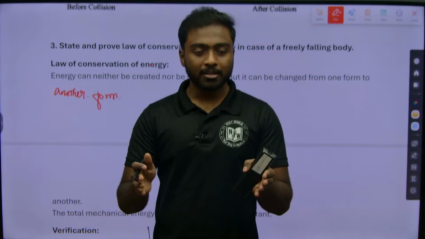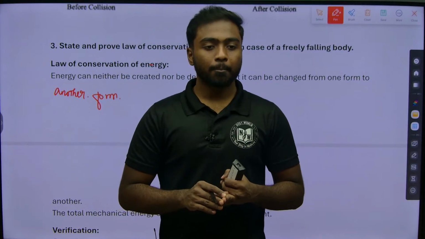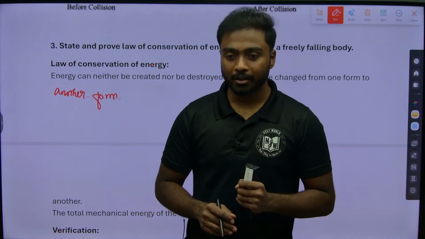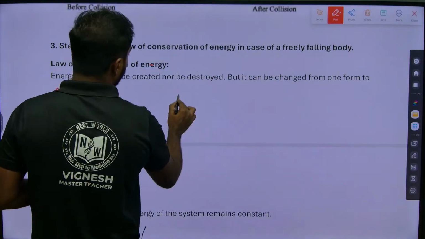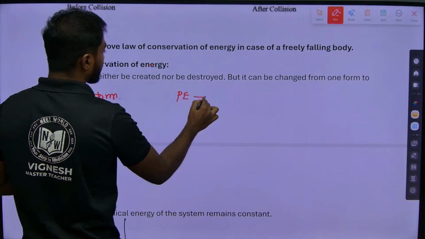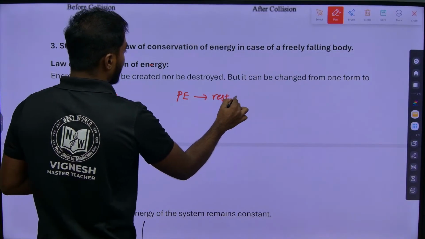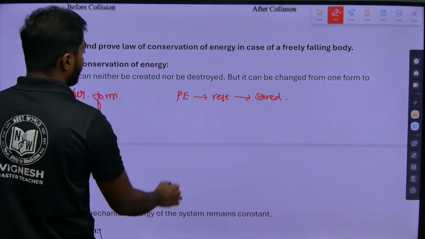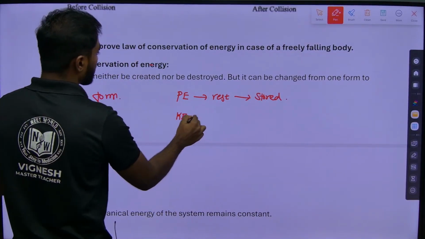When the object is at rest, we can say the object is having potential energy, which is nothing but a stored energy. So when we talk about potential energy, it is at rest and it is stored energy. When we talk about kinetic energy, the object is in motion.